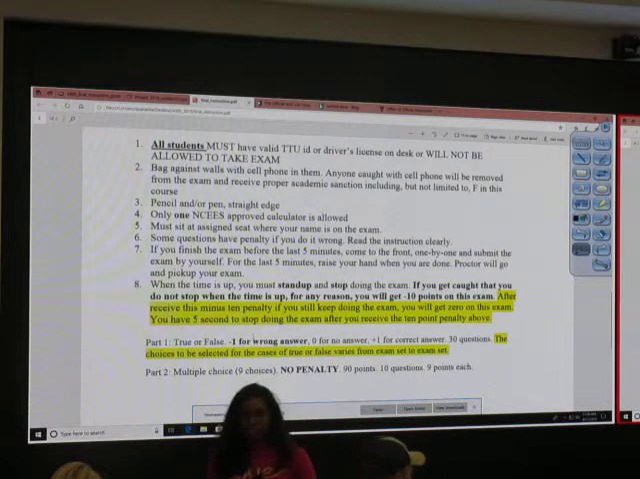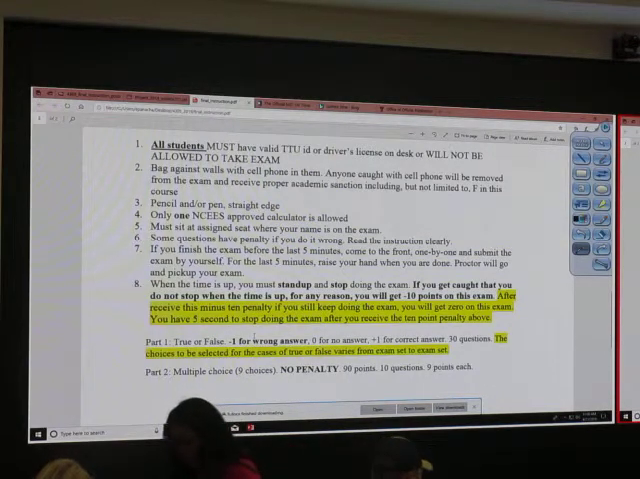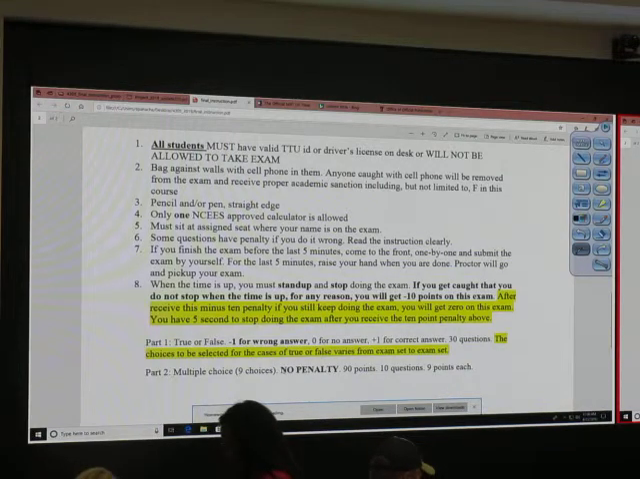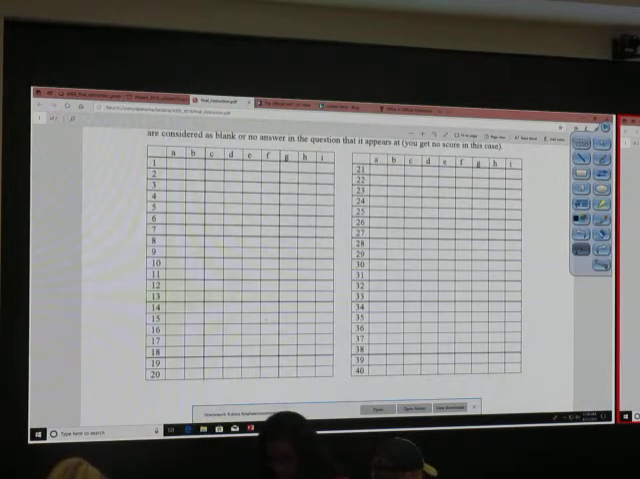Minus 1 if you do it wrong. Part 2, multiple choice. Multiple choice doesn't have any penalty. I have 9 choices. But it's like an easy calculation problem. I did it myself. The whole exam takes about 45 minutes. It took me 45 minutes to read everything.